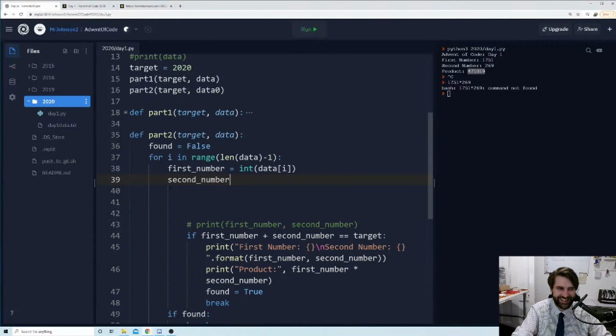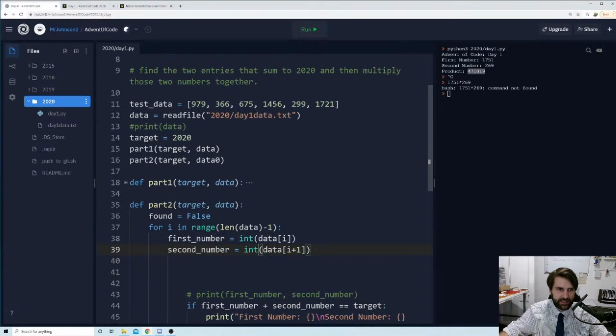Let's do second number equals int of data I, but guess what? We want that I to add 1 to it. Yeah? So when I is 0, data I is going to get 979. When I is 0, data I plus 1, well, that's going to be 1. So data 1 will be this one here, because our array starts at position 0.